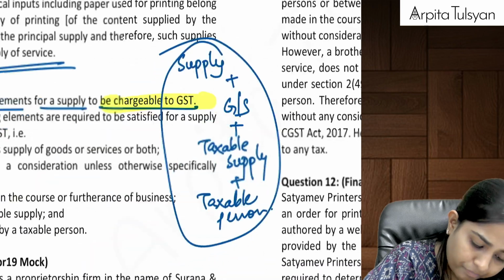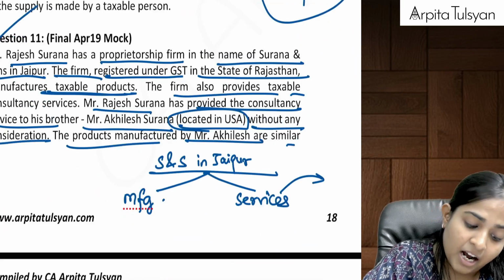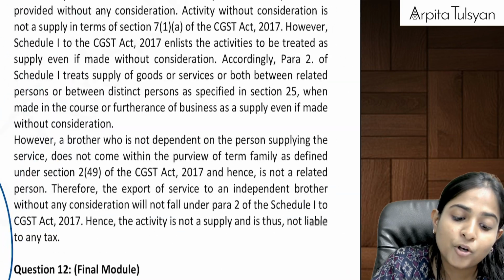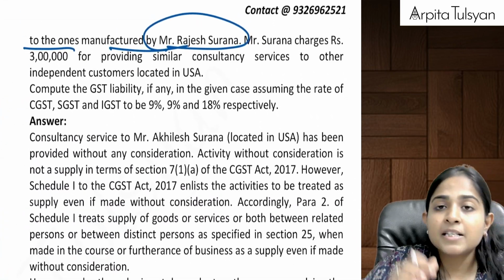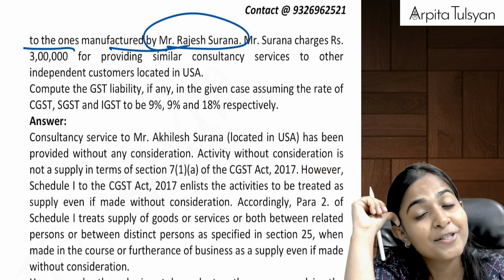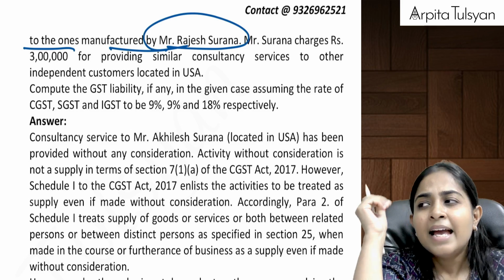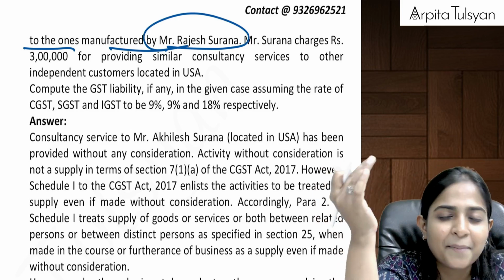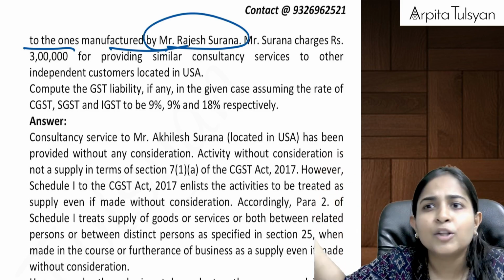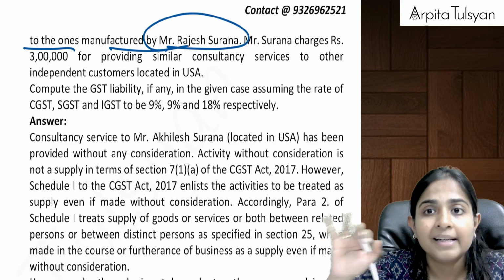Okay, means his brother and he both of them are engaged into manufacturing of same products. Means his brother who is there outside India, is he dependent or is he independent? If he is also engaged into some manufacturing, rational assumption would be even that person is independent. ठीक है, वो अपना खुद का मैन्युफैक्चरिंग वहां पे कर रहा है तो वो हमारे ऊपर डिपेंडेंट नहीं है.